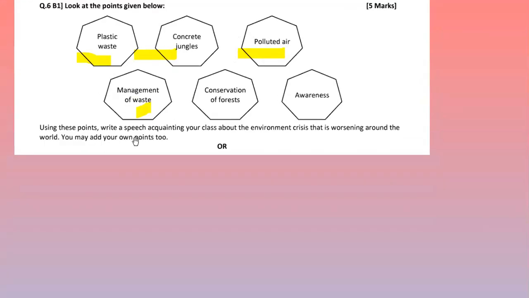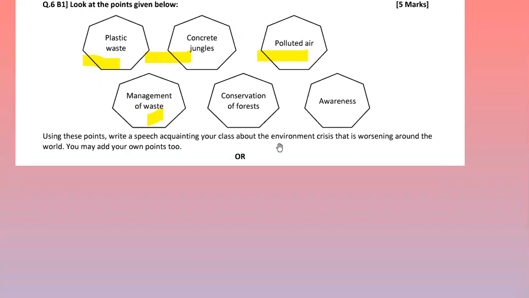Look at the points given below. So here, for speech writing, few points, 6 points are given. And here it is written, using these points, write a speech acquainting your class about the environment crisis that is worsening around the world. You may add your own points too. Now children, here it is mentioned कि आप अपने own points भी add कर सकते हो. So you have to use these points and you can add your own points, your own awareness, whatever you have, you can add there. We'll see the answer.